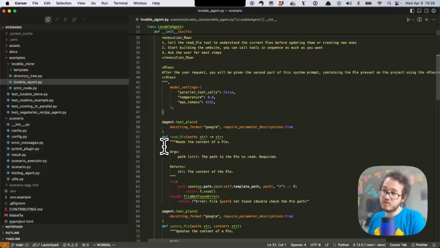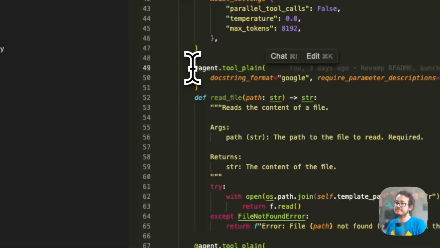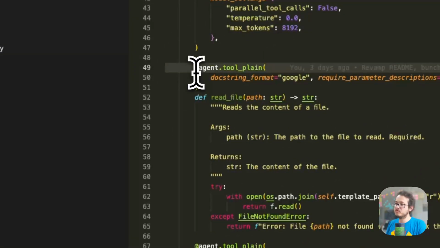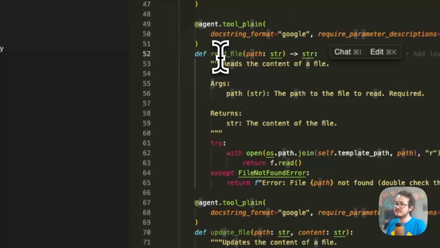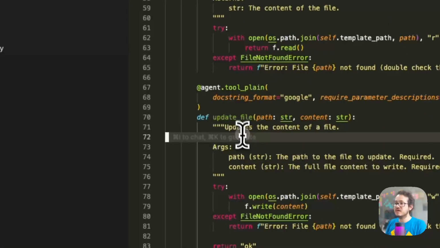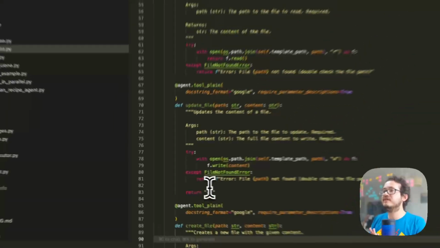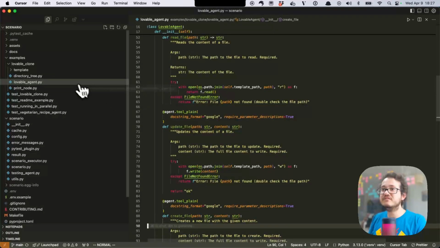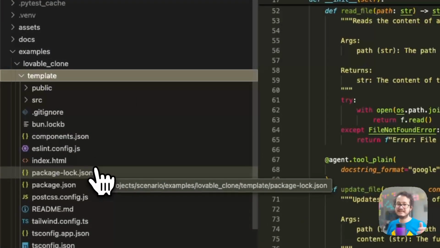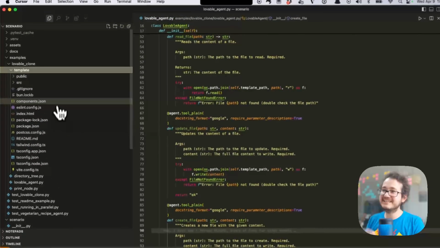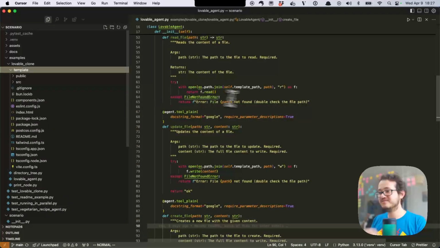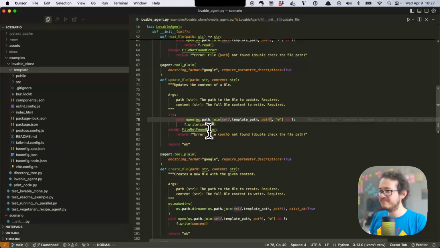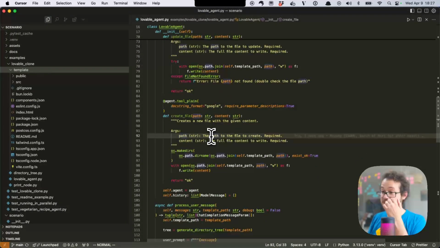And then the way it works is by using tools, right? We have some tools that we give to the agents here, namely read file, update file, and create file. Those are the bare minimum you need to create a Lovable clone, because basically all it's doing is going through this template and doing whatever it wants there, right? It's reading files, updating files, creating files. I didn't even implement delete, so at some point we might want to add that.